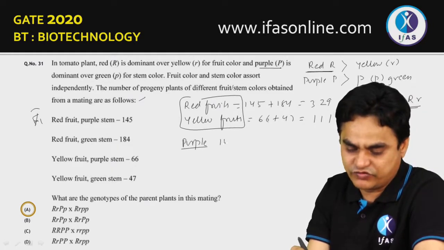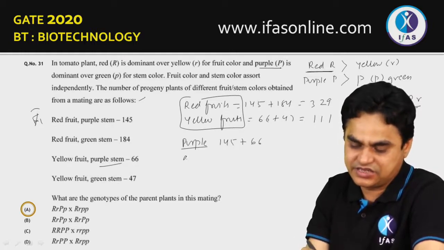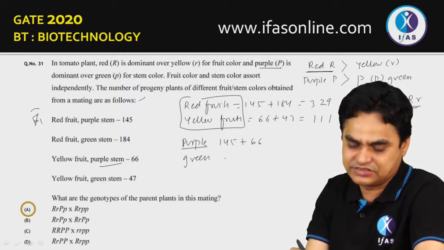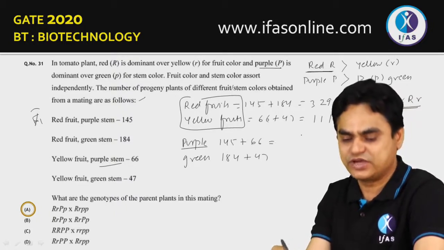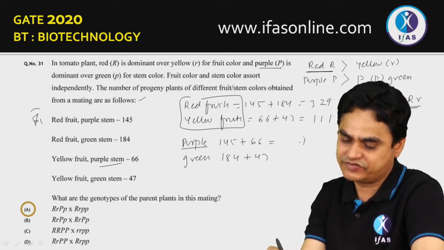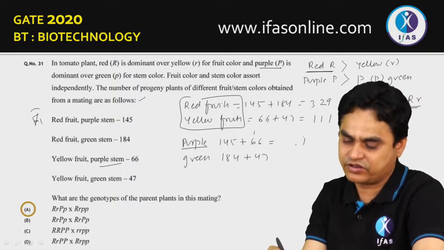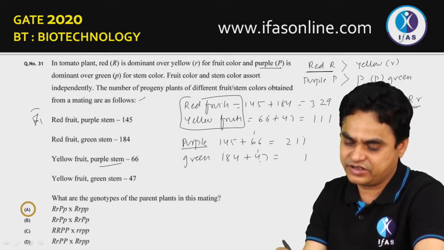stem, purple is 145 plus 66, and green stem is 184 plus 47. Adding these together, you are going to get 211 over here, and 4 something like that.